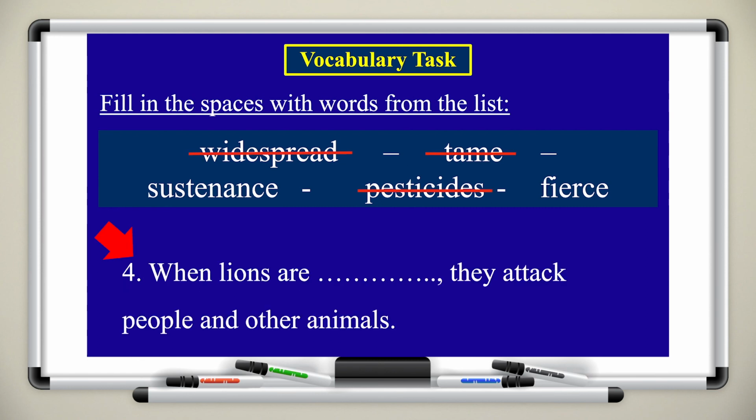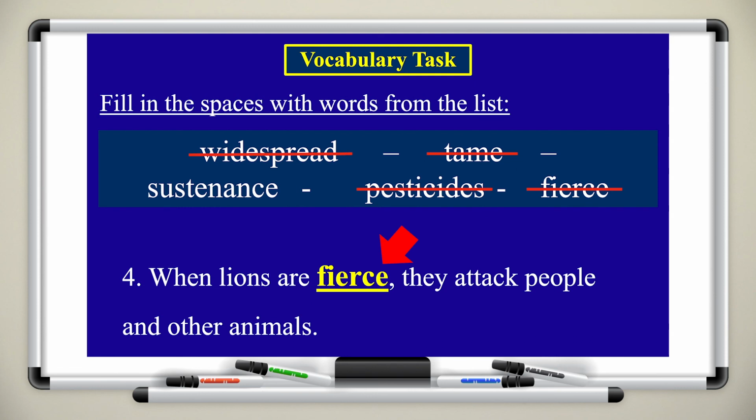Here is question number 4. When lions are blank, they attack people and other animals. Look for the keywords. You found them. Now look at the context. What's the best word to use here? Fierce. Excellent job. When lions are fierce, they attack people and other animals.